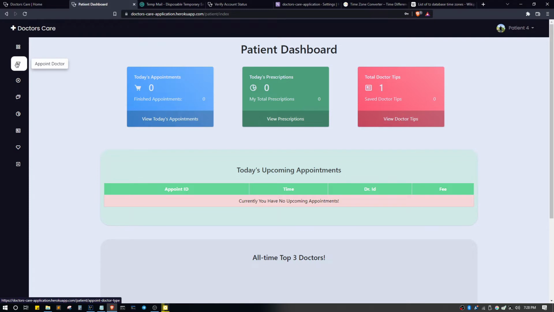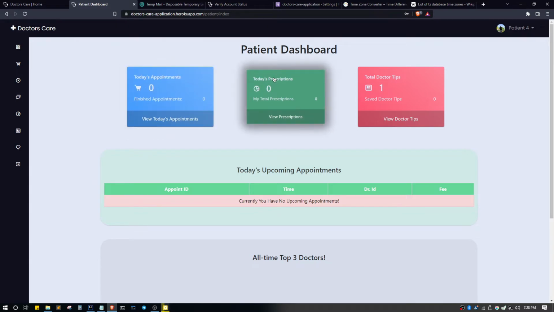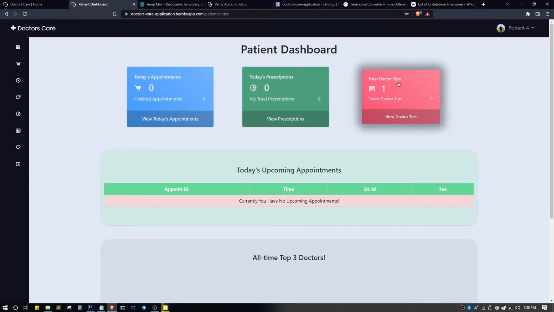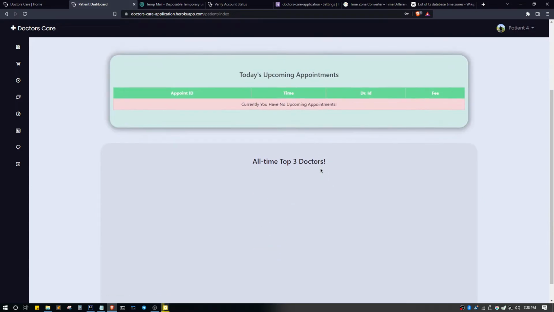Here we can see there is appoint doctor, today's appointments, meet doctor, prescriptions, doctor tips and saved tips. Let's view those one by one. First of all, on the home page we can see the patient's dashboard has many important pieces of information like today's appointments, today's prescriptions, total doctor tips and today's upcoming appointments.